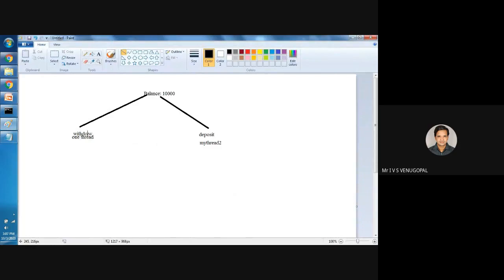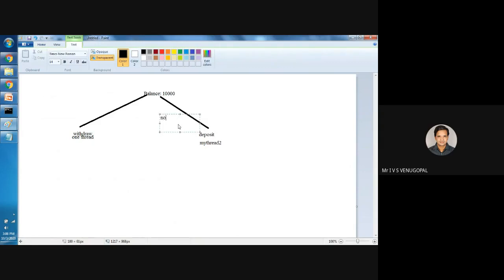So if the withdrawal amount is more than the balance, it will wait until another thread deposits the amount. Once another thread deposits the amount, it will call the notify method. Notify method indicates I have done my transaction successfully. Now another thread which is waiting can execute. For withdrawal, if the balance is less, we have called wait. Wait means it will be suspended and it will wait until another thread executes and notifies it. The same concept can be used in producer consumer.